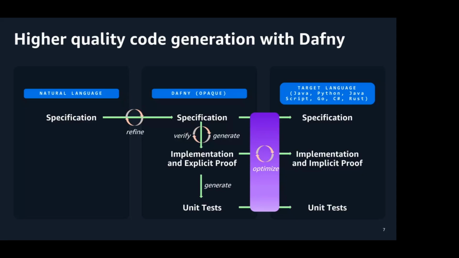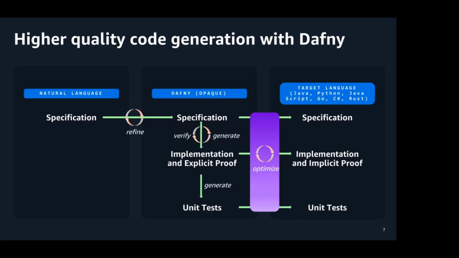In the next step, the LLM then generates an attempt at the solution and a proof of its correctness. The Dafny ecosystem will either accept the candidate solution or reject it, in which case it will allow the LLM to refine it or perhaps start from scratch again. This process continues in a loop until a solution appears, or the number of iterations hits a bound that we chose and it gives up. This step is completely automated.